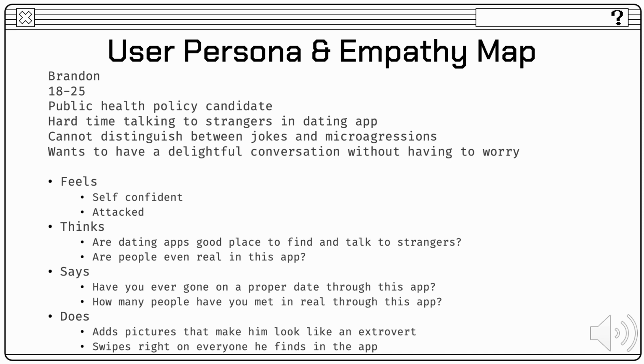So how does he feel? He feels self-confident and attacked. He thinks dating apps are a good place to find and talk to strangers. People are even real in this app. So what does he say? He says, have you ever gone on a proper date through this app? How many people have you met in real life through this app? So what does he do? He adds pictures that make him look like an extrovert, swipes right on everyone he finds in the app.